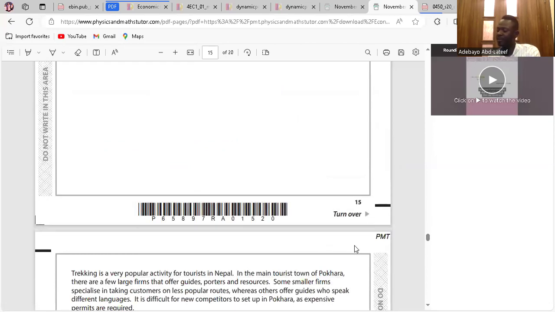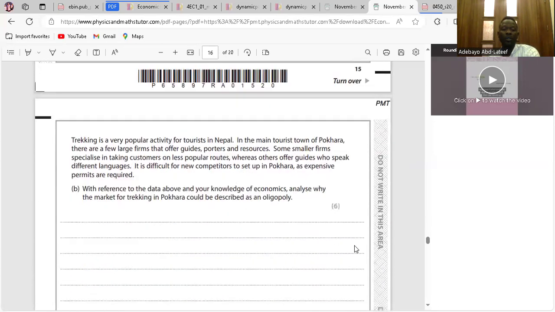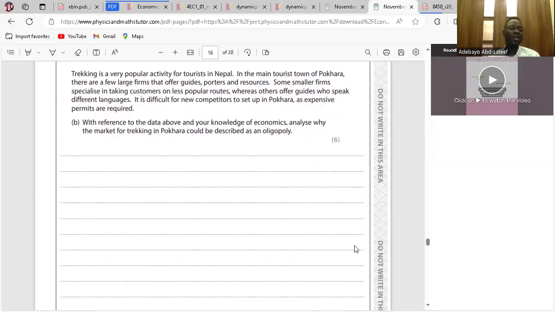Move on. There's a case study about trekking. With reference to the data above and your knowledge of economics, analyze why the market for trekking in Ohara will be described as an oligopoly. What's an oligopoly? It's a market structure where few large firms dominate the industry.